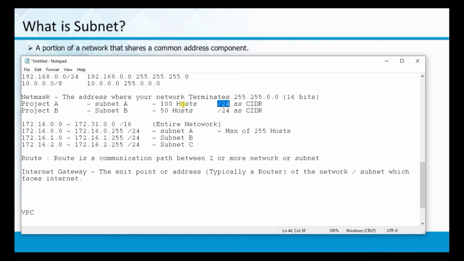So there are some 5 IPs which are reserved. One is given for the network address, one is given for the broadcast address, and the others for communication for DNS and other IPs. So 5 are reserved. The maximum number of hosts you can get in /24 is 256 minus 5, that comes to 251. Like that, if you want to take /16 as the subnet, 2 power 16 is 65536 minus 5, that 5 you need to deduct. That is the maximum number of hosts. Whereas in normal networks, traditionally we have only 2 less, but here we have 5 less.